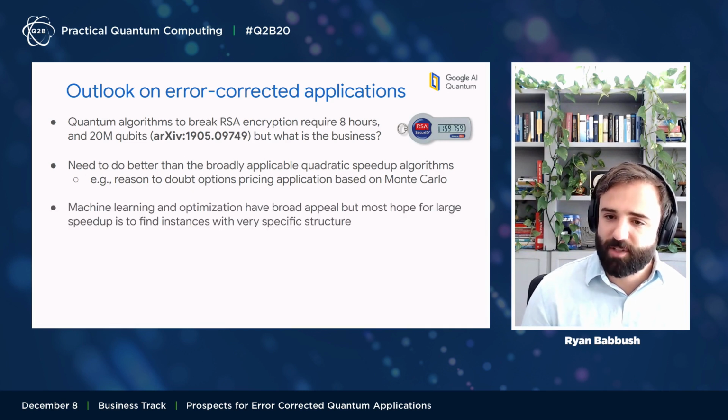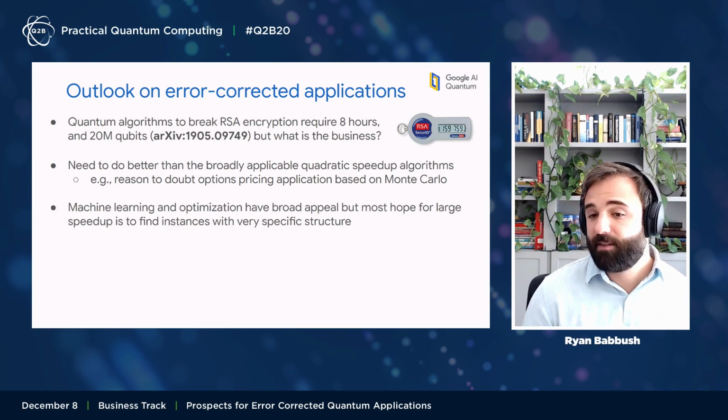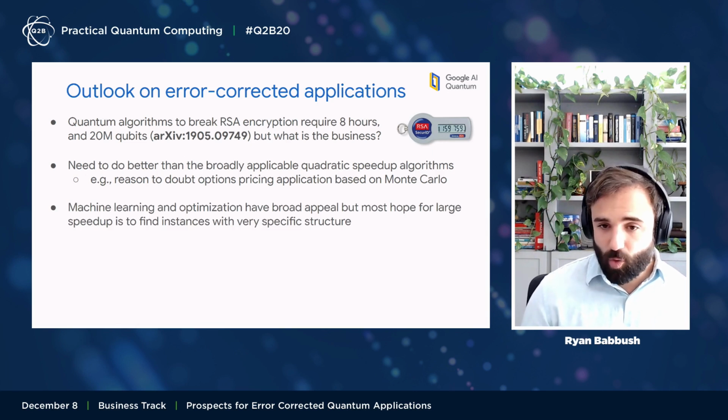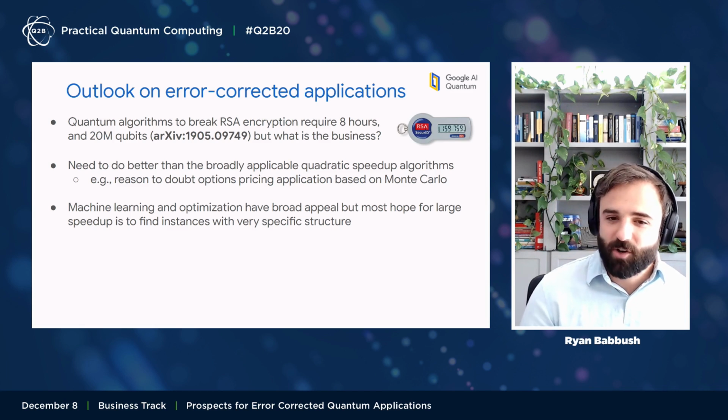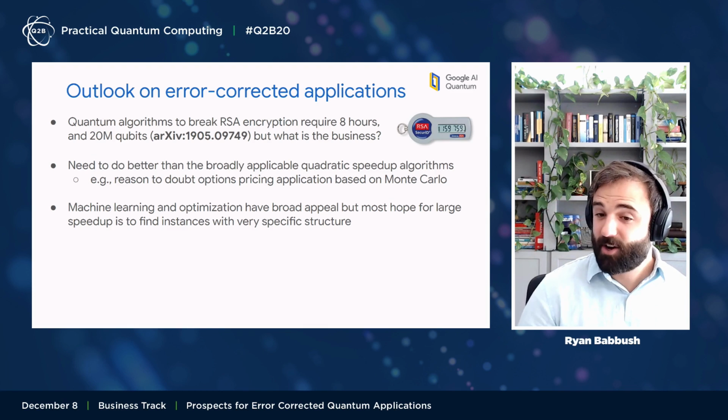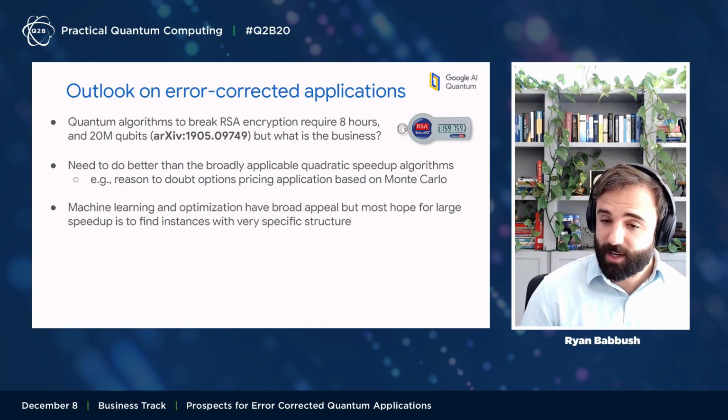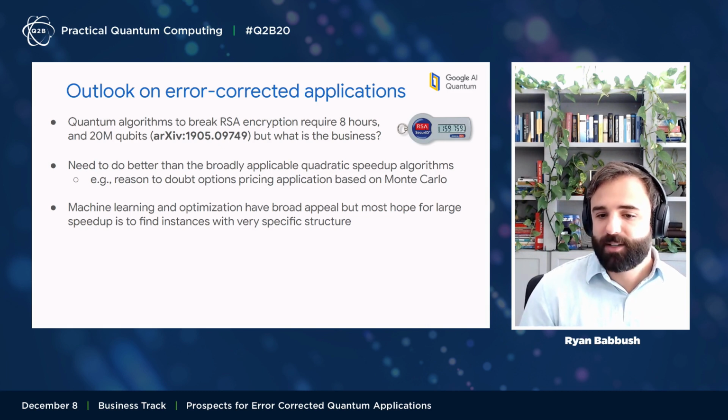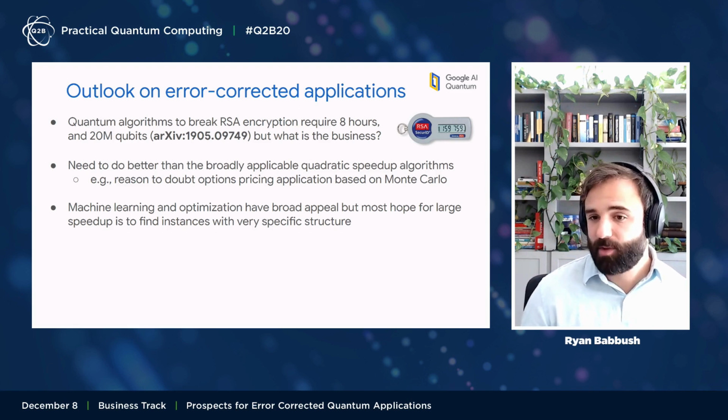Machine learning and optimization are other areas that have very broad appeal, and we're going to keep working on them. But the most hope for a large speedup there is to focus on instances with a very specific structure, and that might deteriorate the broad appeal if they're only going to apply in specific circumstances. So we're going to have to see the extent to which that's the case. But the idea that there's really broad applications in those areas right now is still speculative. It might pan out to be true. We need to see.